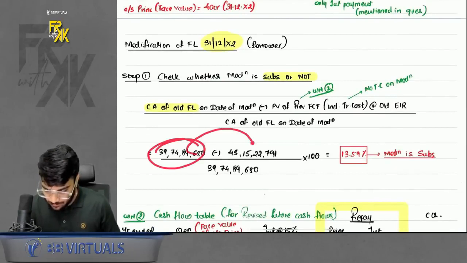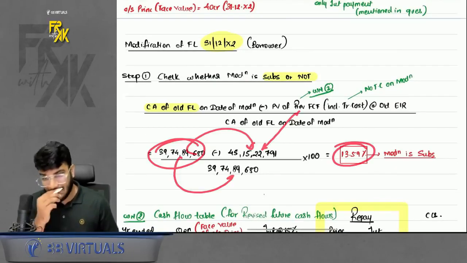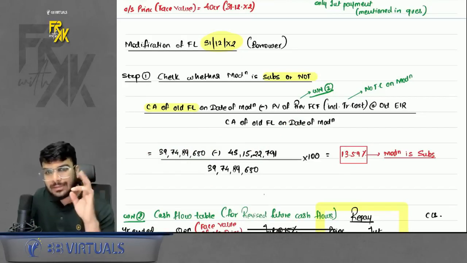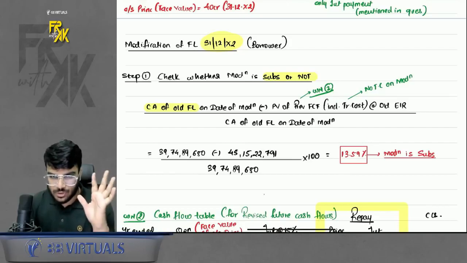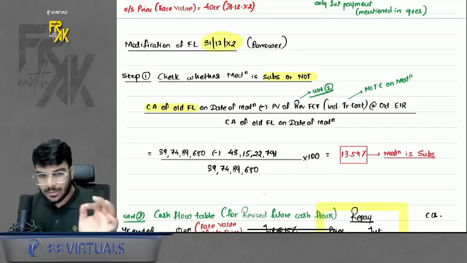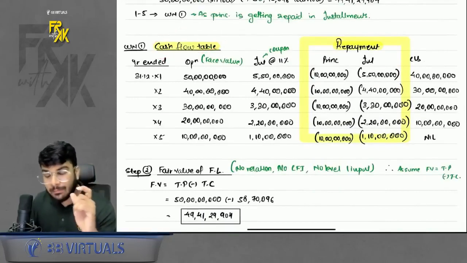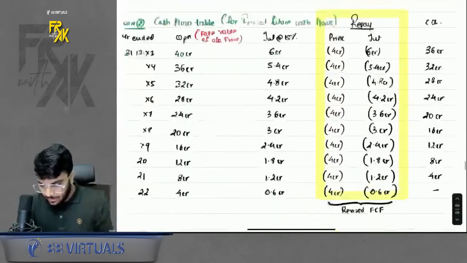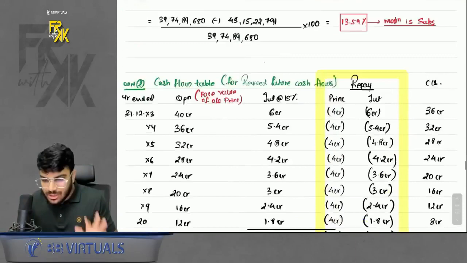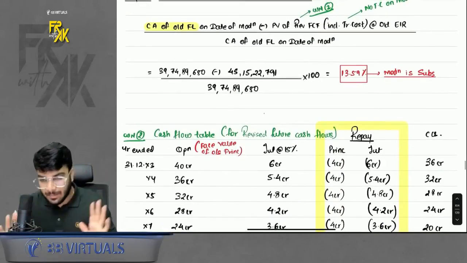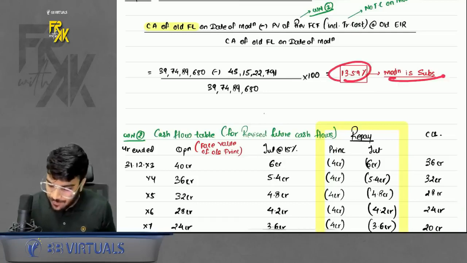You already had this. You will write the revised future cash flows, divide by this amount, you will get some answer. Okay, do remember, before proceeding further, what are the two most important points in this question? The two most important points are only preparing the cash flow table in the before modification part as well, and during the modification part as well. This question seems to be lengthy only because of this part. Otherwise it is simple. Okay, so we got the modification as substantial.